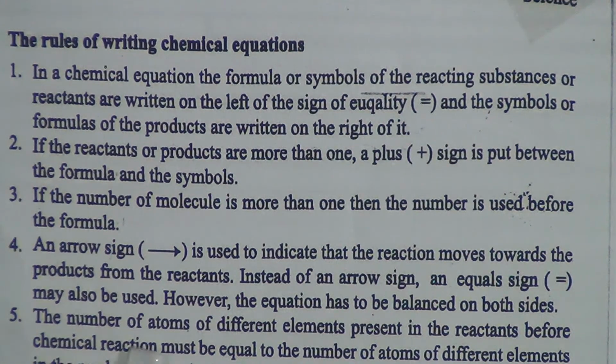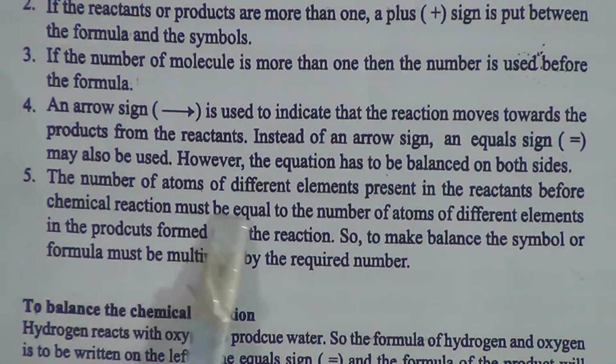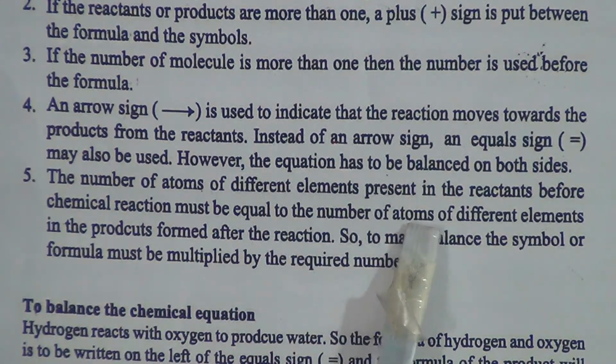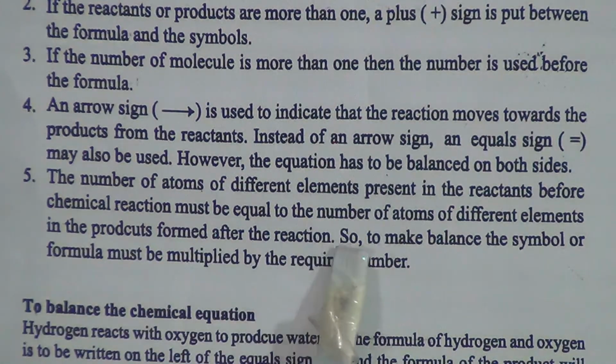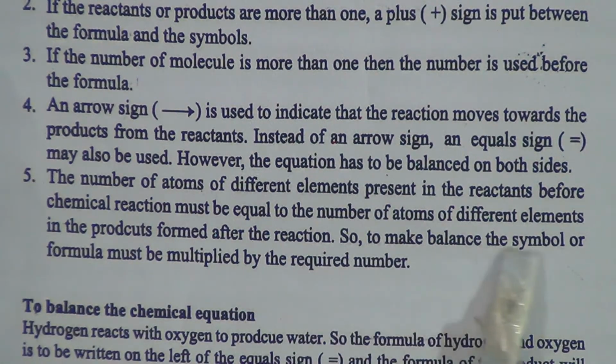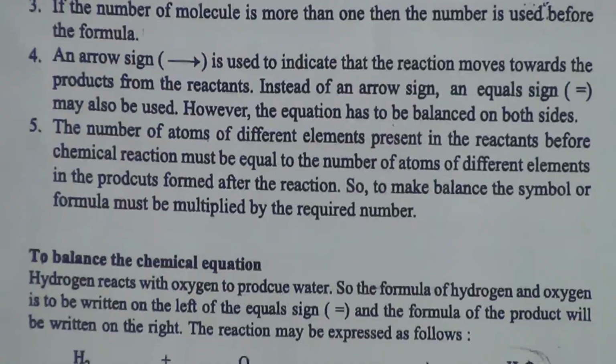Last one, the number of atoms of different elements present in the reactants before the chemical reaction must be equal to the number of atoms of different elements in the products formed after the reaction. So to make it balanced, the symbol or formula must be multiplied by the required number. Now come to the example.